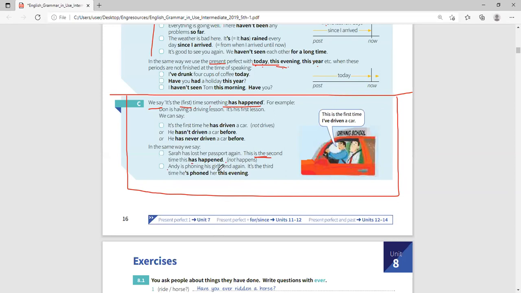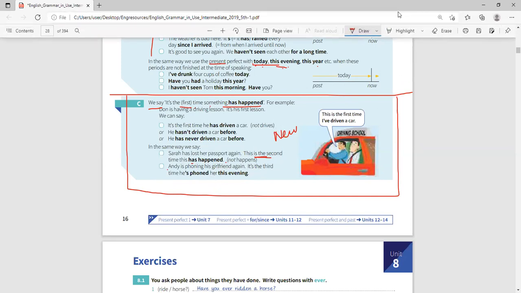Andy is phoning his girlfriend again. It is the 3rd time he has phoned her this evening. I don't know why. Maybe the girlfriend is new, or maybe they broke up. Maybe the girlfriend said, I don't want, again, I want to stop. So now this man called Andy called and then called and then called. So it is the 3rd time he has what? He has phoned this evening.